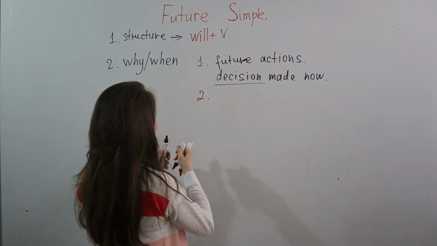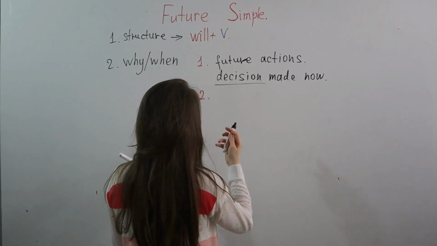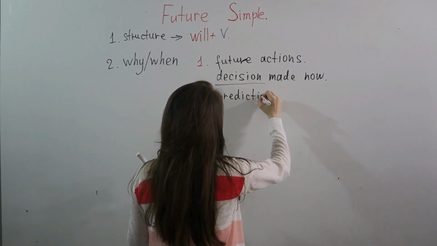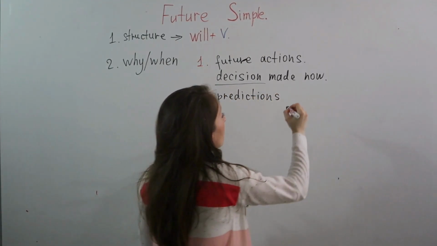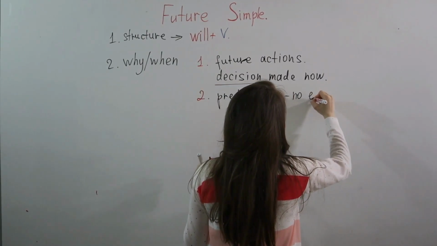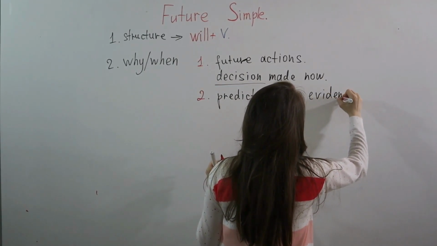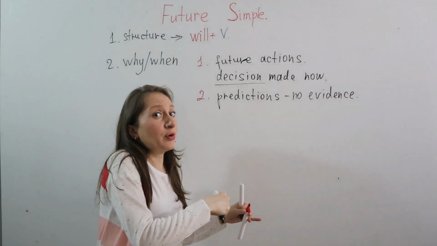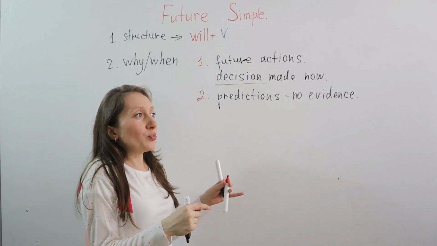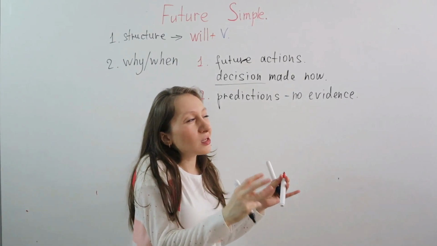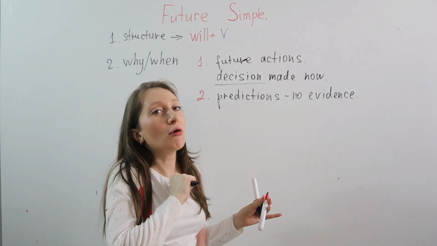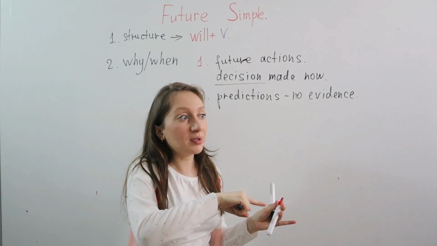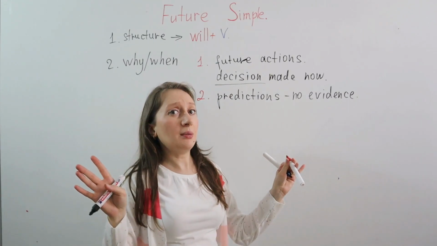So you can translate this word if you are not familiar with it. And no evidence. Also, the word no evidence, you can translate it. There is no proof for this prediction, right? So prediction, when you think that something will happen, it's your feeling, your opinion. You think like that, but another person doesn't think like that, maybe.